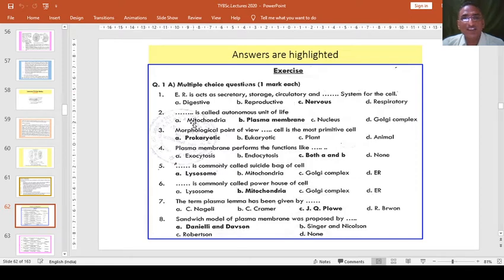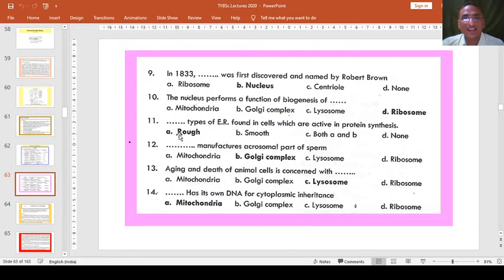And likewise, the plasma membrane is called the autonomous unit of life. Likewise you have to study this. The highlighted ones are the answers, so you have to read them as per the examination. We will take a test next week of 10 marks. An objective test will be there.